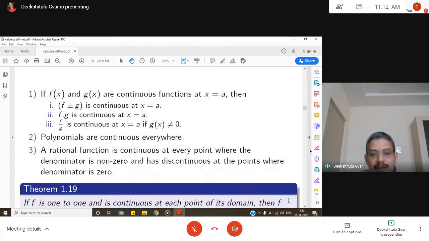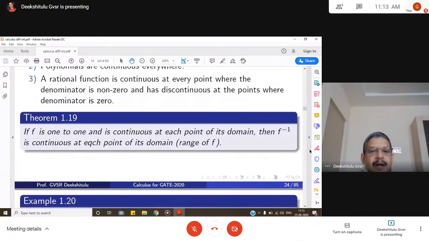A rational function is continuous at every point where the denominator is non-zero and has discontinuities at the points where the denominator is 0. Only thing, when we have rational functions, we have to be very careful with the denominator. The points at which the denominator is 0, there the function is not continuous.